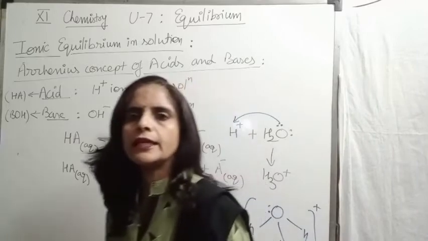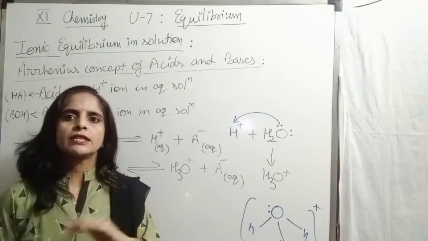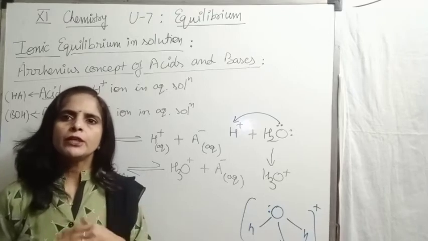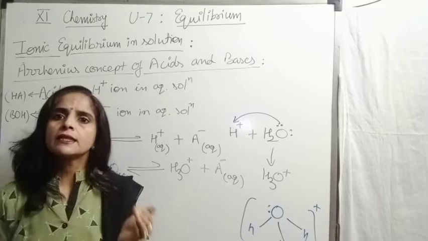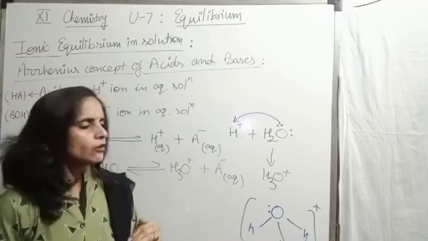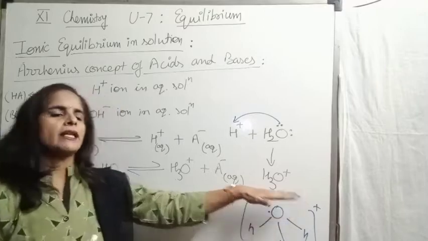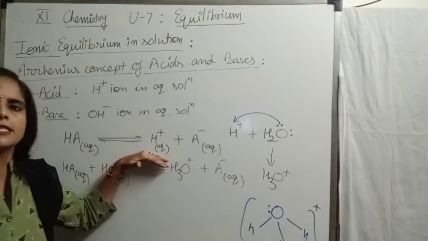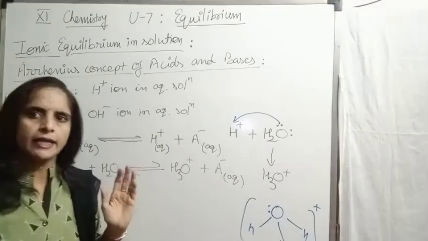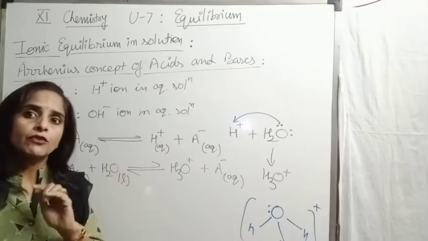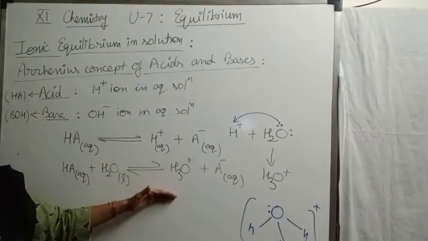We can call it hydrated proton, but as we talked about ionization and dissociation, we may use any term, but ideally there is a difference between those two terms. Same is here. Actually, it always exists in the form of hydronium ion, but still we may write the chemical equation in this form even. Both ways of representation are correct, but the actual way of representation you should know. So this is the basic difference between these two.